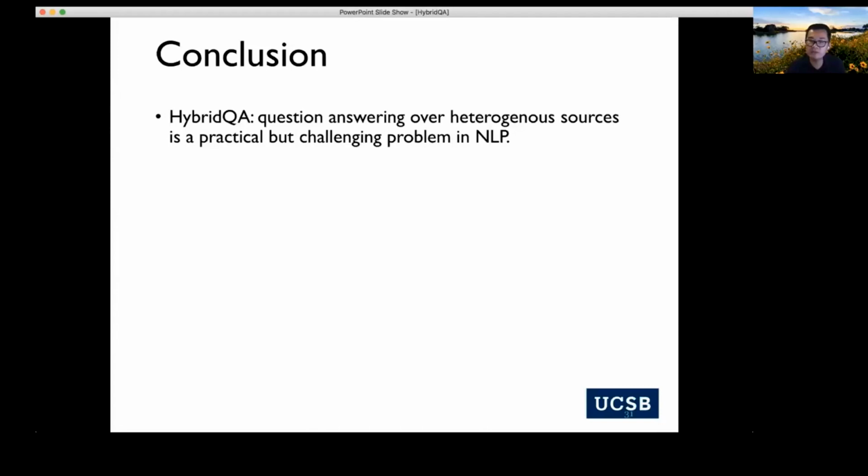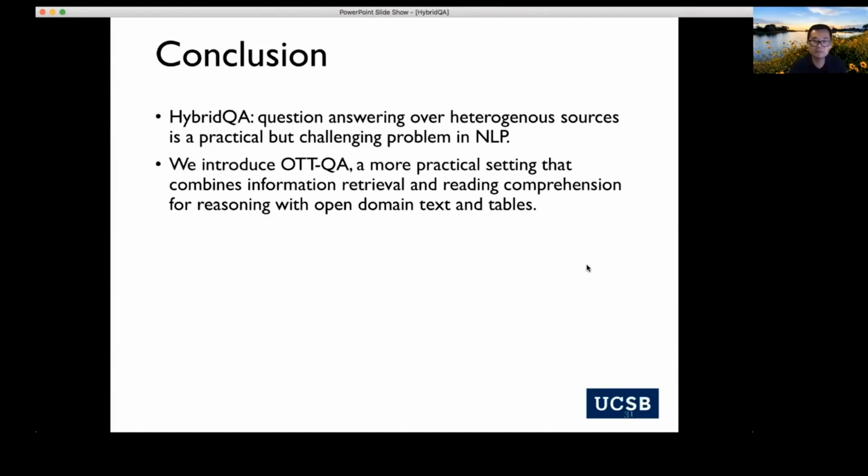So how can we teach machines to understand tables and text and be able to answer questions? That needs joint reasoning between tables and text. I think this is a very practical, but still very challenging problem in NLP. The HybridQA dataset is, I think, a first step towards this problem. In the second part of the talk, I introduced OTTQA, which is a more practical setting, but also a more difficult setting that requires